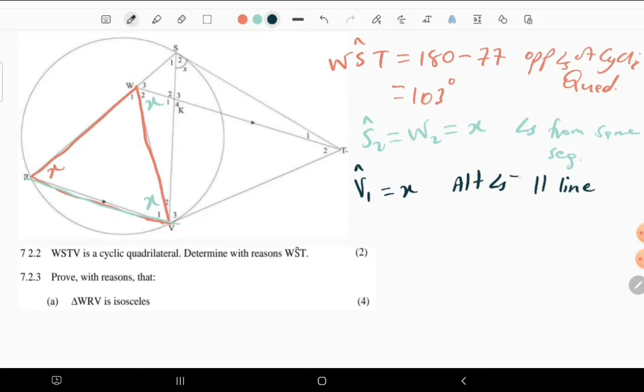So the alternate angles are equal. Therefore, WRV is an isosceles triangle, because two angles are equal.